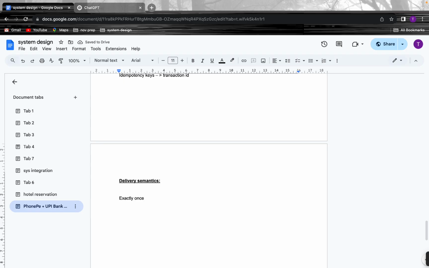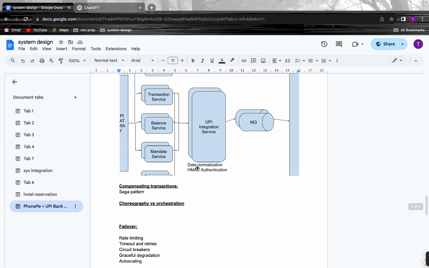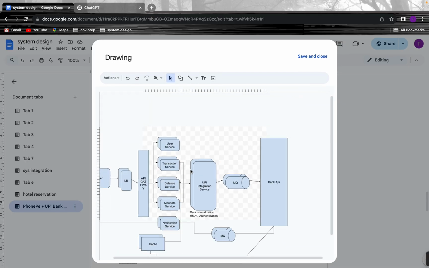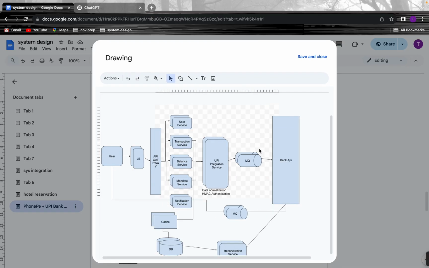Exactly once is nothing but having both at least once and at most once. At least once we could do by doing the retries, and at most once we can handle using the idempotency keys. So this is how we could achieve exactly once delivery semantics, which is very important in our entire transaction. Yeah, so this is how our system will look.